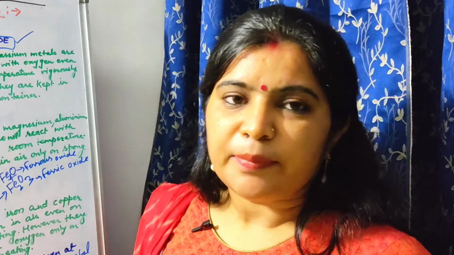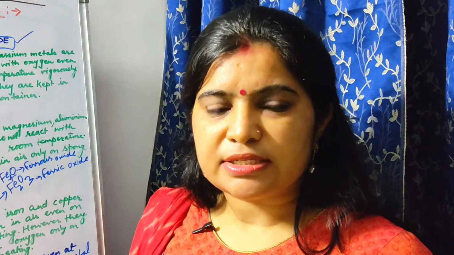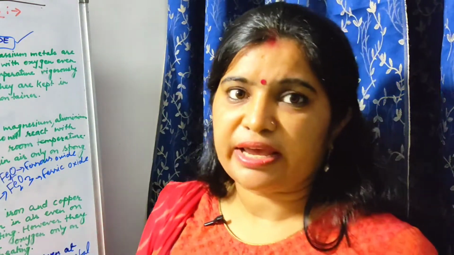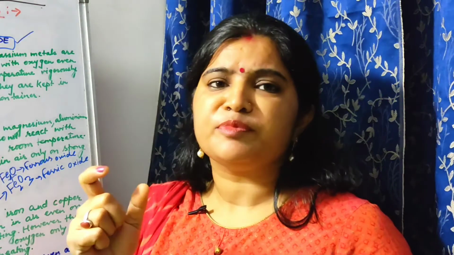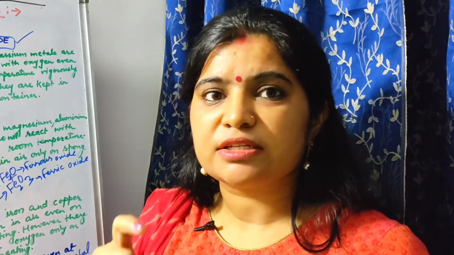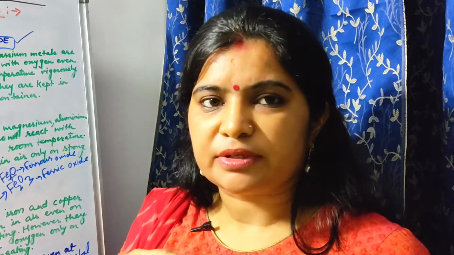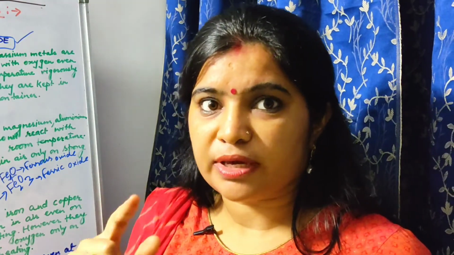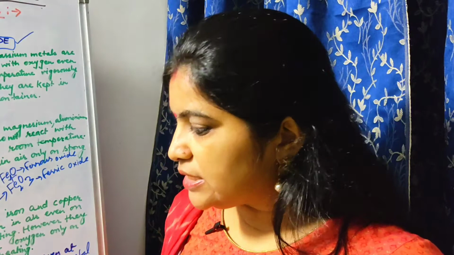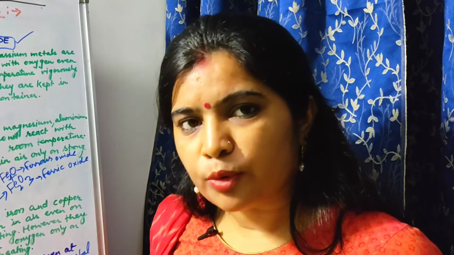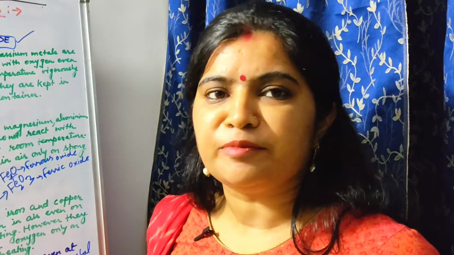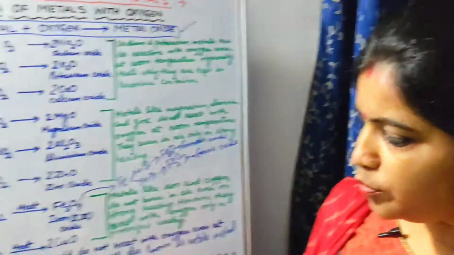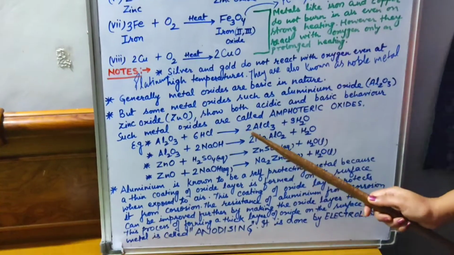But some of the metal oxides are amphoteric in nature. What does the word amphoteric mean? I hope you know, because I have already explained this term during the second chapter, acids and bases. Amphoteric means it has a tendency to show both the properties of acids and bases. Here in the third point, I have explained how it shows.